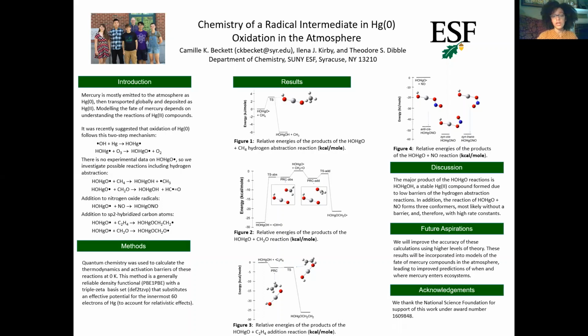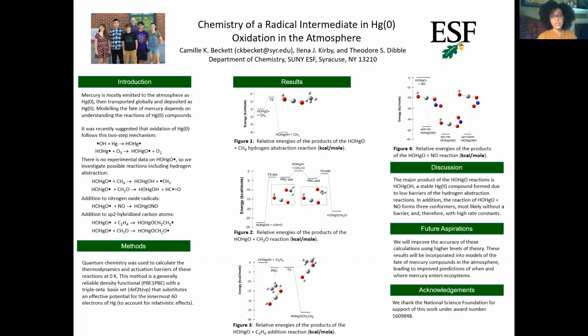Current models of atmospheric mercury do not include the formation or fate of HO-HgO radical from the two-step mechanism. This mechanism is likely to be a major path for oxidation of mercury 0 to mercury 2. This radical could react in the atmosphere in a variety of ways, including abstracting hydrogen atoms from organic compounds, adding to sp2 hybridized organic compounds, or forming bonds with NO or NO2.